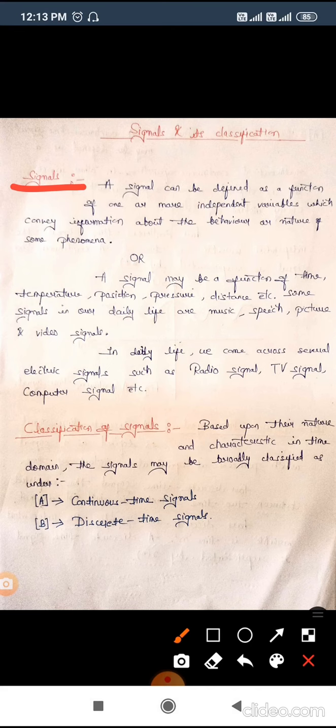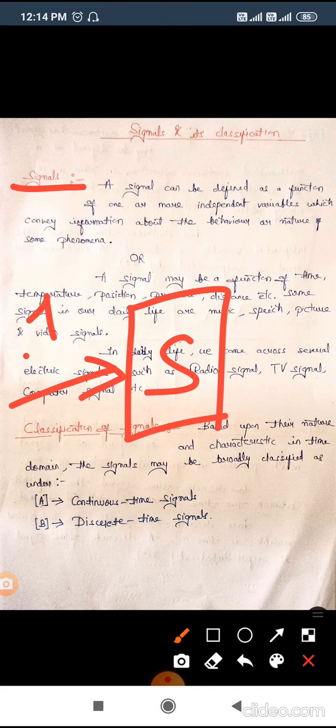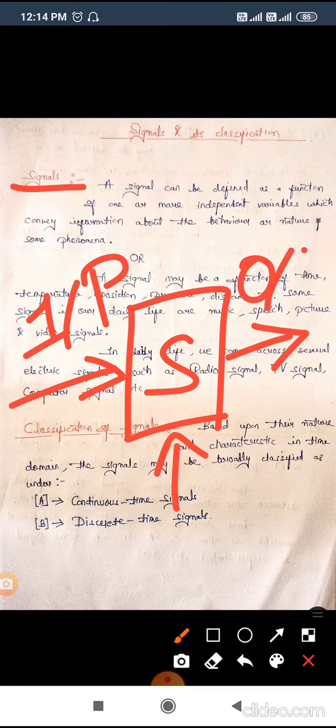If we talk about what is signal, as we know that in any system we require some input, and that particular input is nothing but a signal, in whatever form the requirement of that system demands. That input is any type of signal like temperature, pressure, position, anything. Depending upon the system application, it will provide some output. This is the general phenomena of any system. There is a requirement of input, and that input is nothing but a signal. Depending upon the system application, it will have that type of signal.